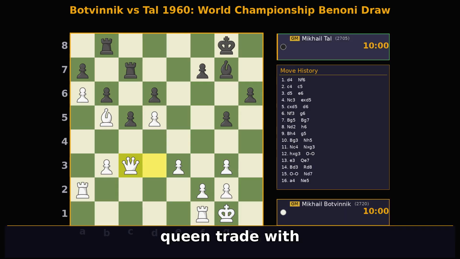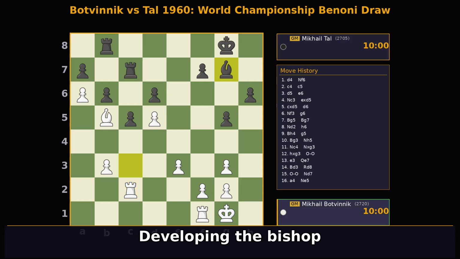Botvinnik accepts the queen trade with qxc3, moving into an endgame where his passed a-pawn could be decisive. Tal recaptures with bxc3, bringing his bishop to a more active square. Botvinnik plays rc2, centralizing his rook and preparing to defend his pawns.